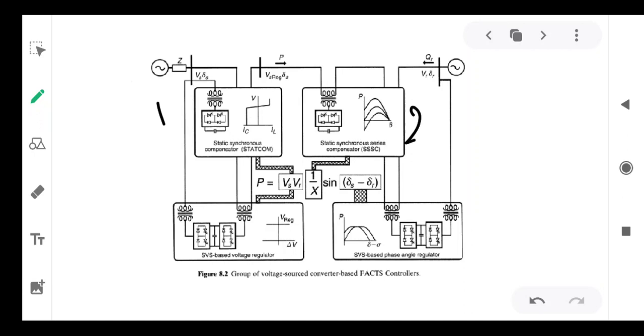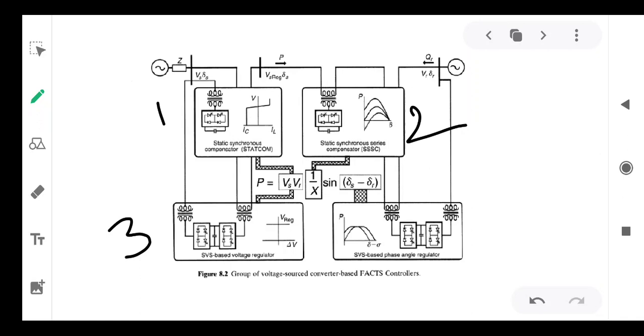The second one is SSSC. It is also much more superior to the TCSC, and it also provides all the functions of TCSC. This is the converter based voltage regulator, third one, which will regulate delta V to the bus voltage V.